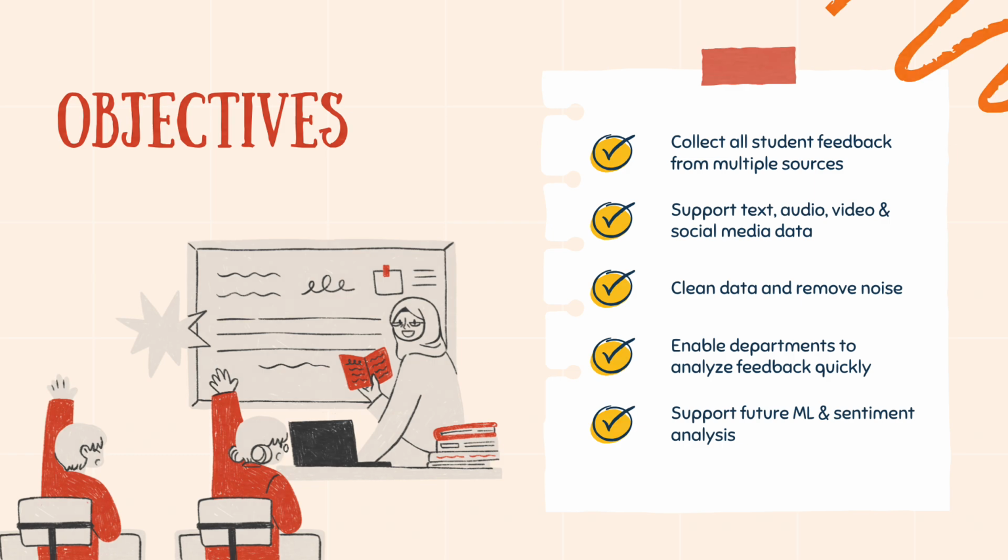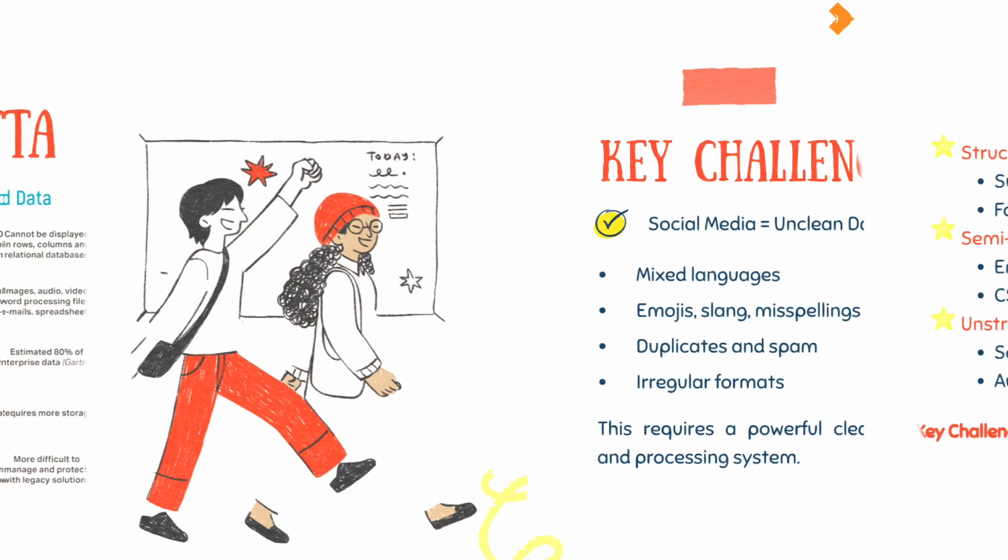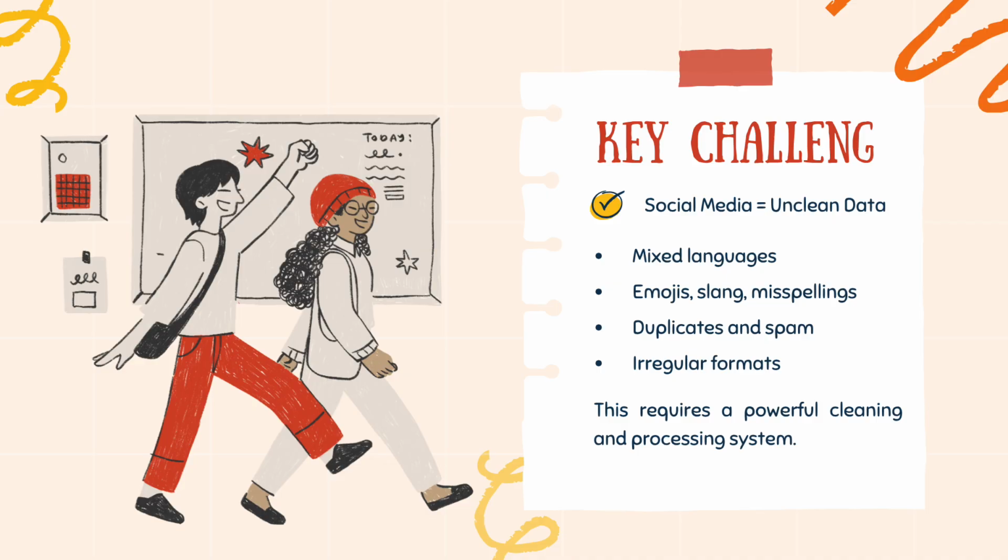From the circumstances that I just mentioned, we categorize the incoming data into three types: structured data like surveys, semi-structured data like emails, and unstructured data like social media or audio recordings. Unstructured data is the hardest because it requires heavy cleaning, especially social media. There is mixed Thai and English, typos, emoji, spam, and everything. That's why a strong cleaning and processing pipeline is essential.